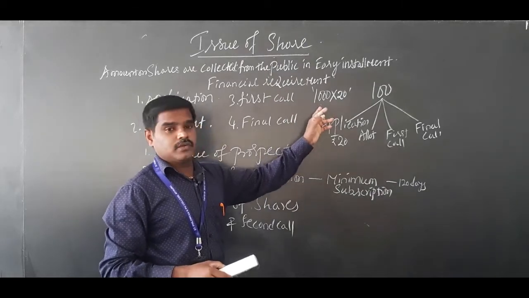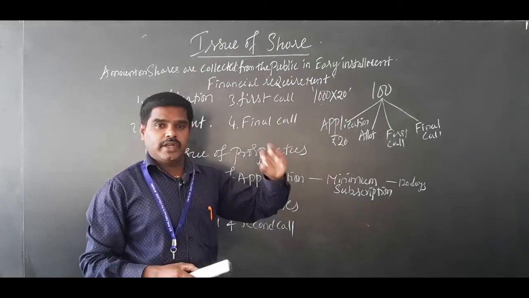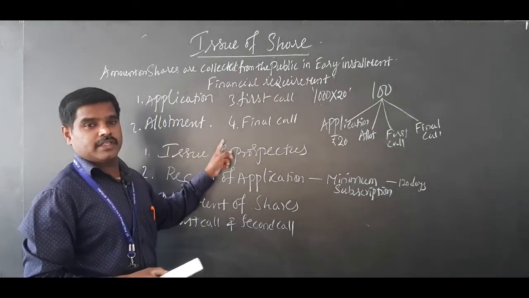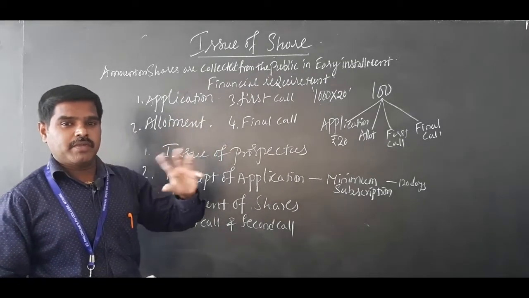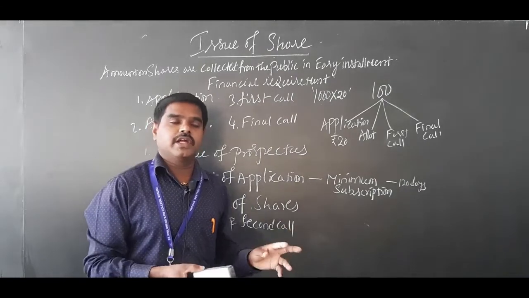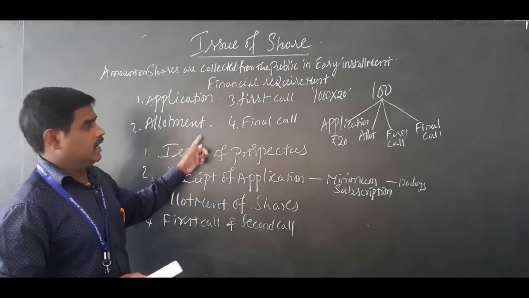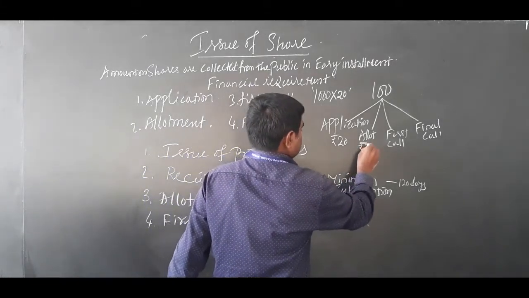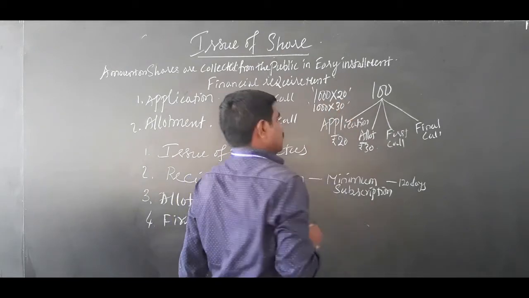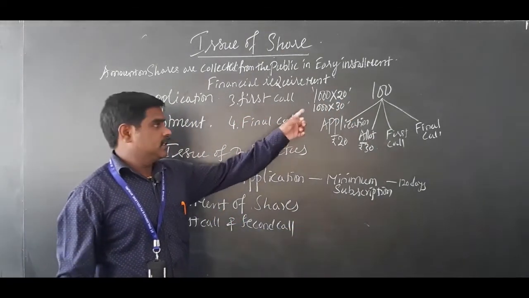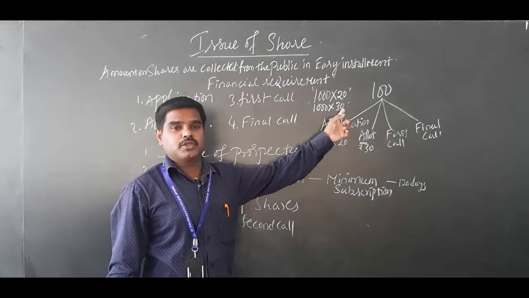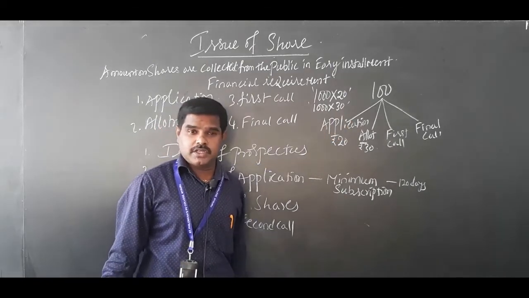When they deposit 1000 into 20, that is 20,000, to the bank, next the company will go for allotment, which is the second installment. There will be a time gap from application to allotment, maybe 1 month, or 1.5 months, 2 months, depending on the company's financial requirement. Then, for example, they say 30, so 1000 into 30 rupees. When the company says that we have allotted 1000 shares to you, the shareholder has to deposit 1000 into 30 rupees, 30,000 rupees, to the bank.